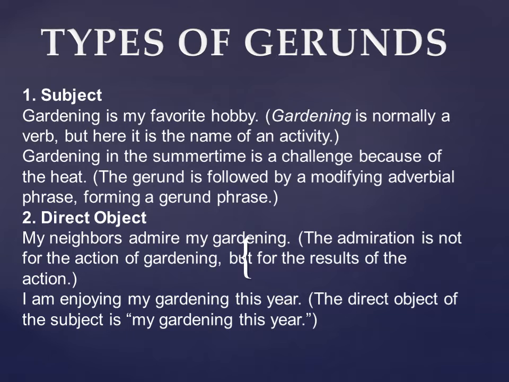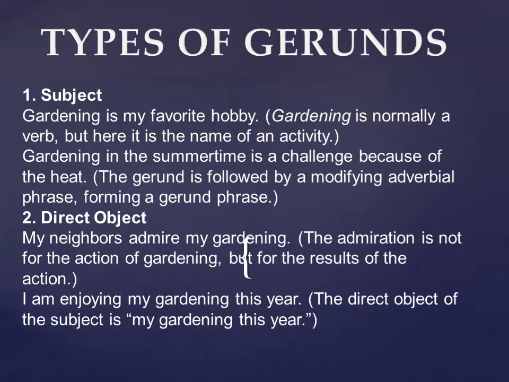So the second way is when we use it as an object or the direct object, right? The example you can see on the slide is: my neighbors admire my gardening. I have taken only one gerund, that is gardening, because by taking one you can see the difference between the different kinds.